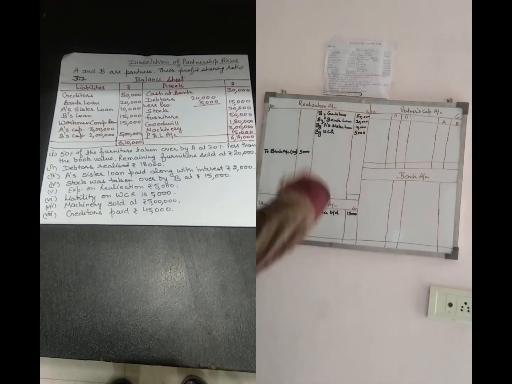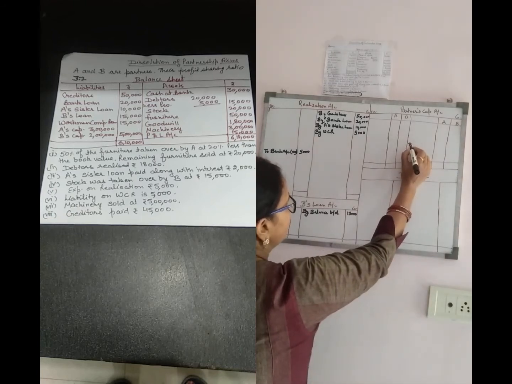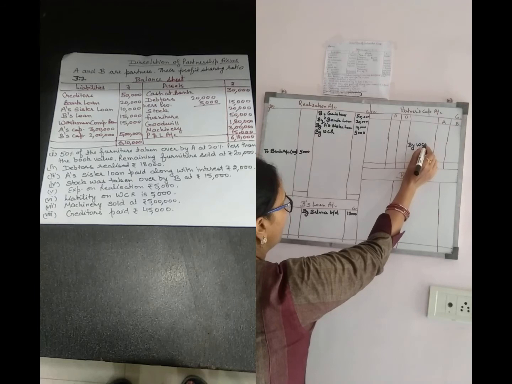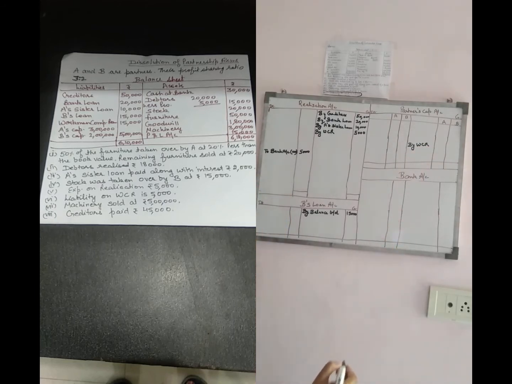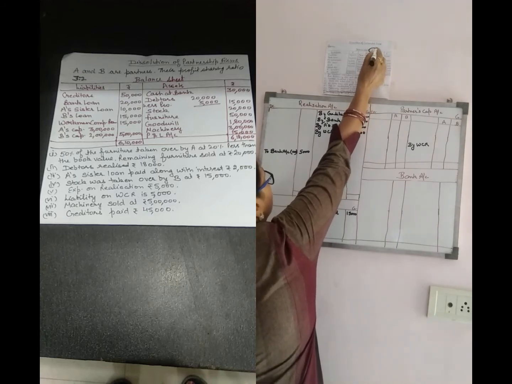Now the remaining amount is 10,000. As you have seen, the workman compensation reserve is 15,000 and the liability on that reserve is 5,000, so the remaining amount is 10,000. This 10,000 is divided between the partners in their profit sharing ratio, which is 3:2.